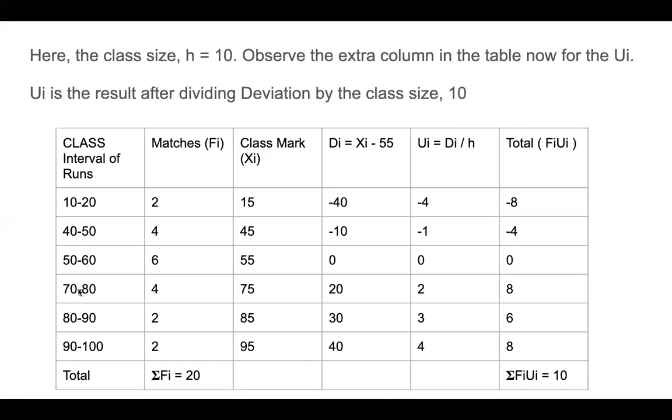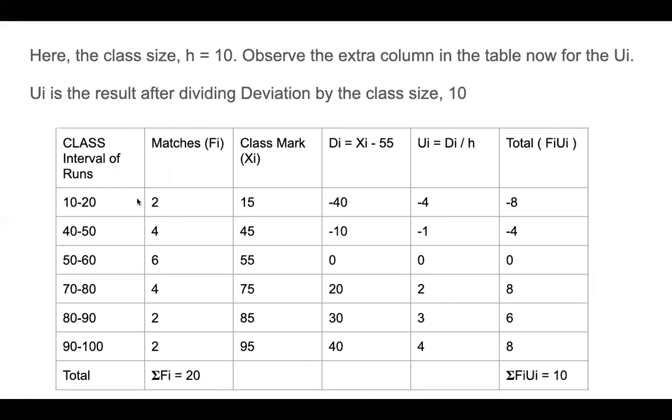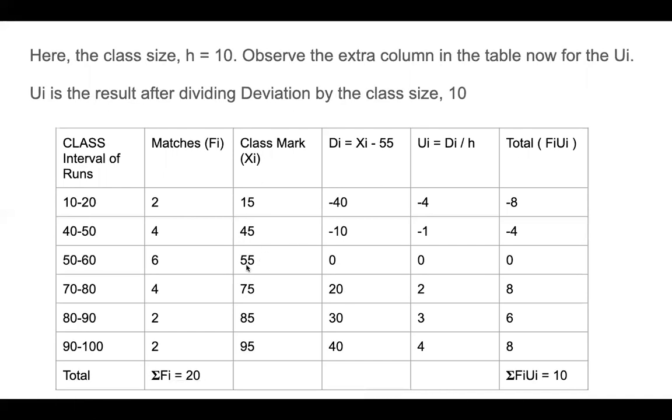So the number of matches that Virat Kohli played, and in those matches how many runs he scored, in which class, what is the class mark, which is the center of these classes: 15, 45, 55. Then the deviation: we assumed that 55 is the mean. You need to understand that in the step deviation method, which is the third one, you still have to assume that there is a mean.